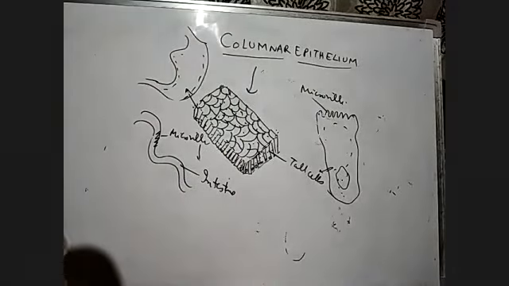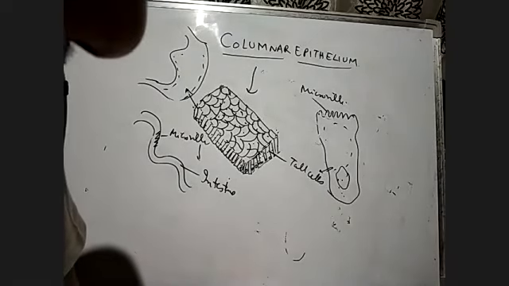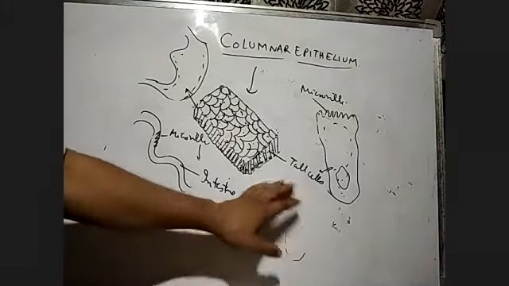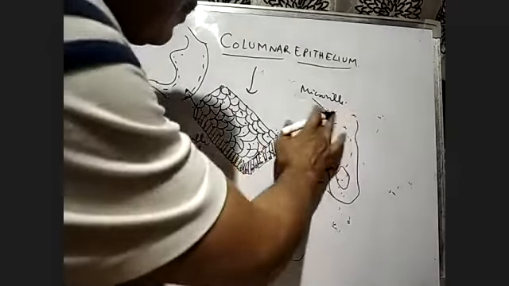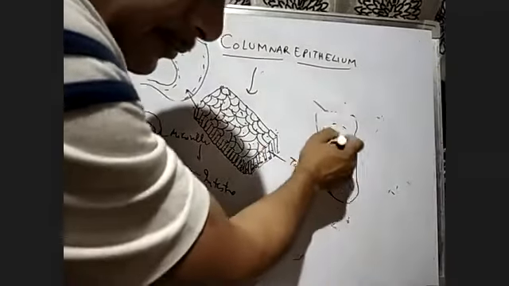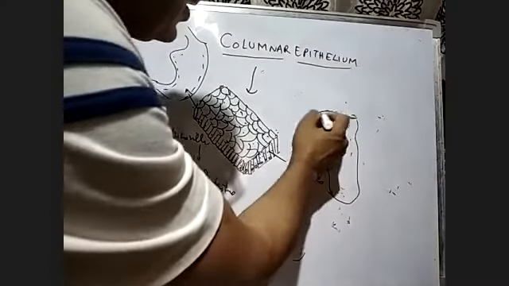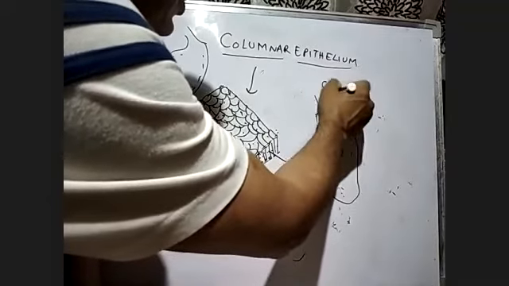Then after that, we finished the columnar epithelium. Now we go to the ciliated epithelium. Sometimes the columnar epithelium will bring the cilia. It will bring hair-like structures like this. These hair-like structures are called the cilia.